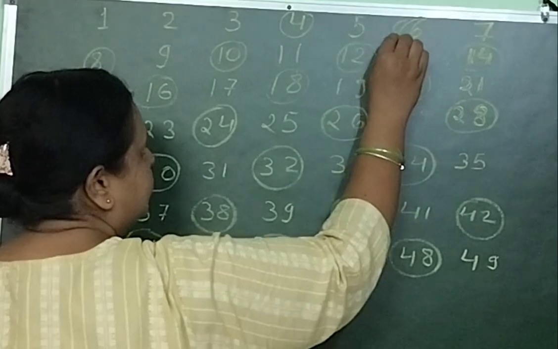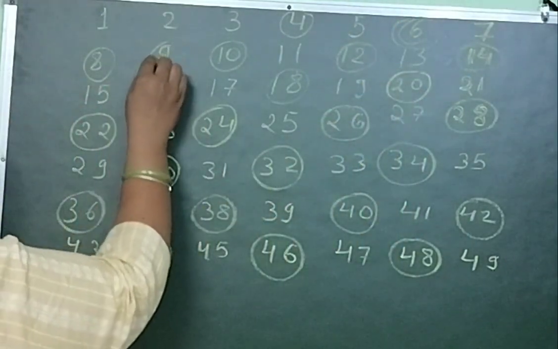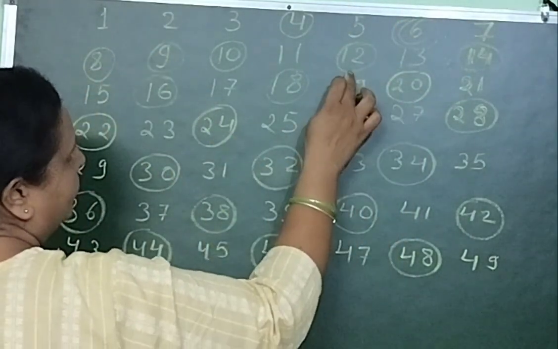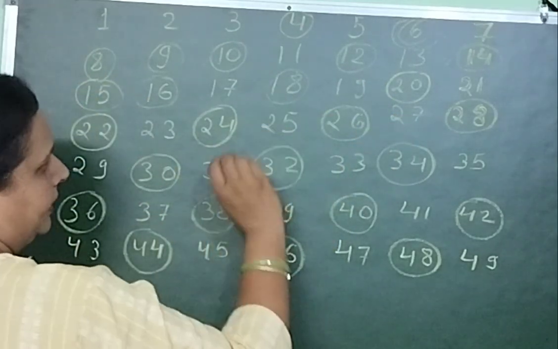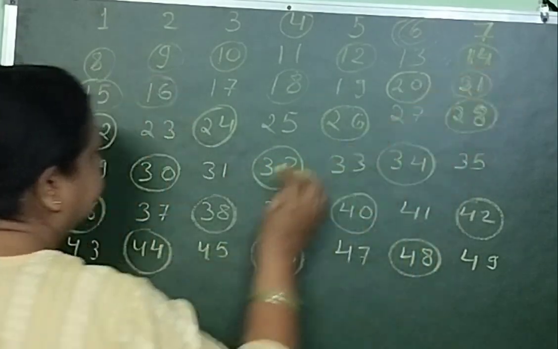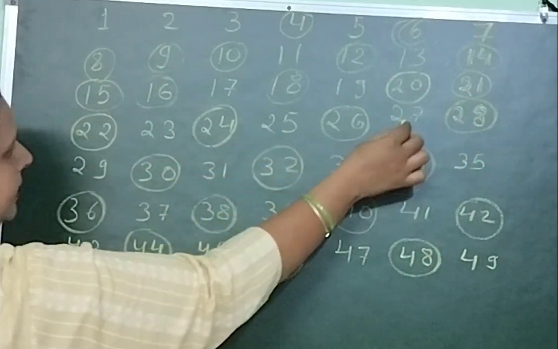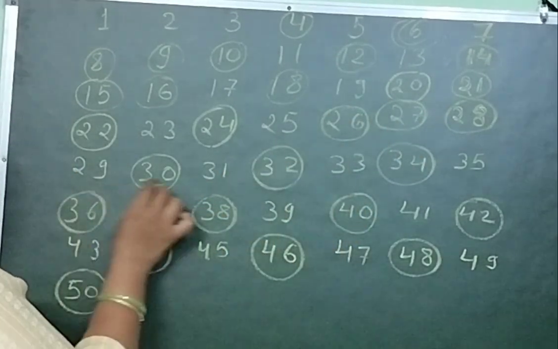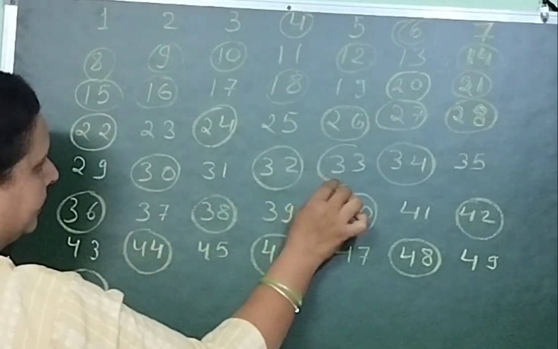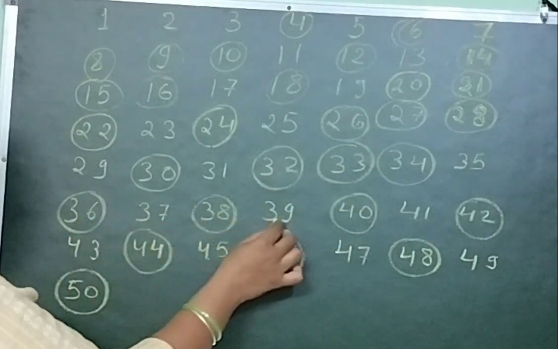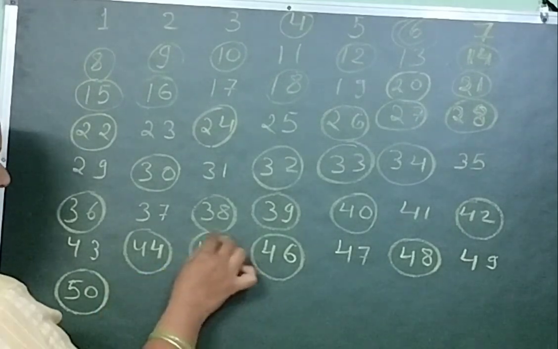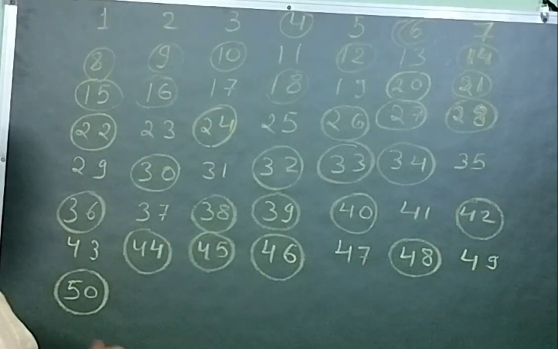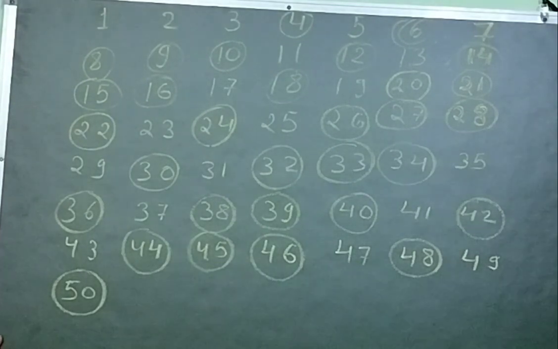In the table of 3: 6, 9, then 12 already circled, 15, 18 already circled, 21, 24, 27, 30, 33, 36, 39, 42, 45, 48. All done. So now we have circled all the numbers which are divisible by 3.